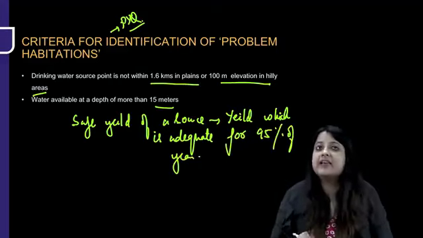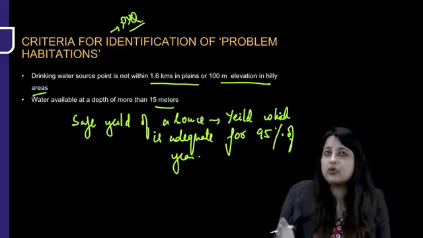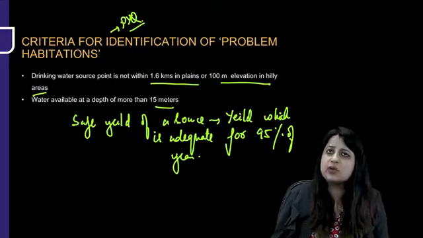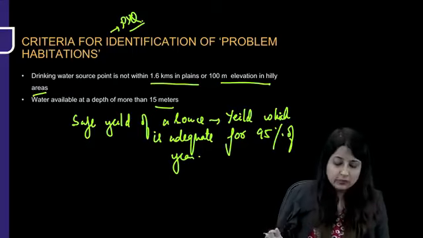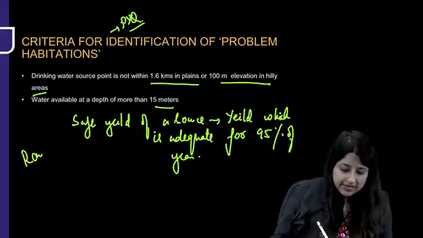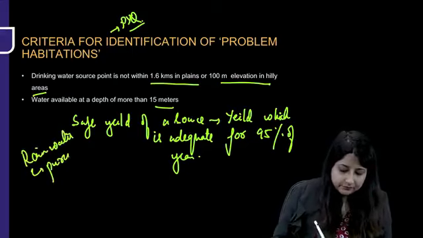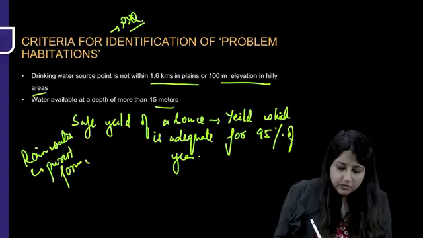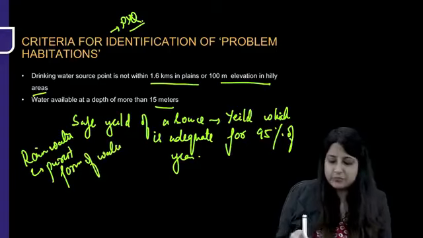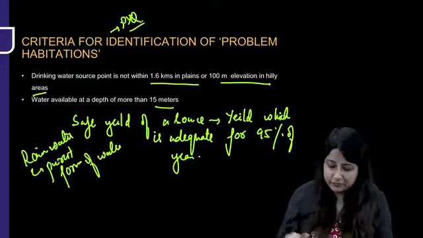It could be anything: rainwater, tube wells, surface water, groundwater, whatever. Which was the purest form of water? Rainwater is the purest form of water. These are some high points that have come before us, PYQs.